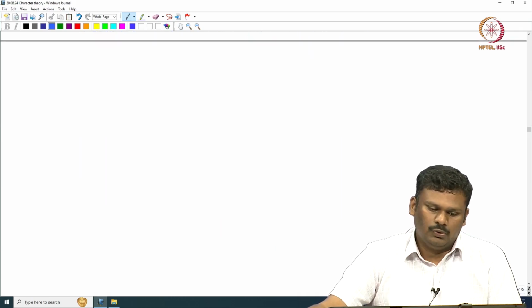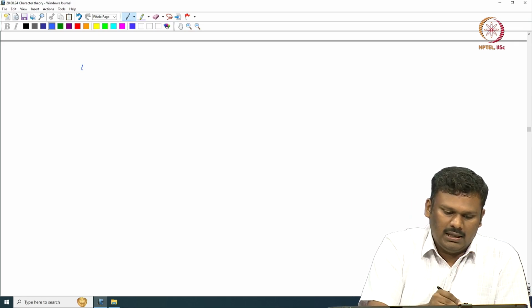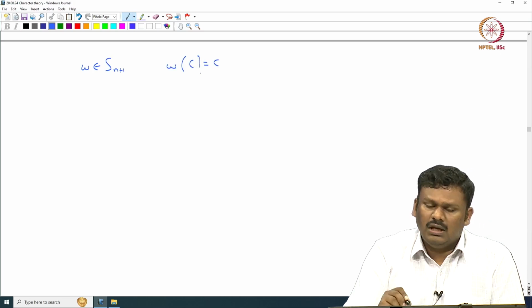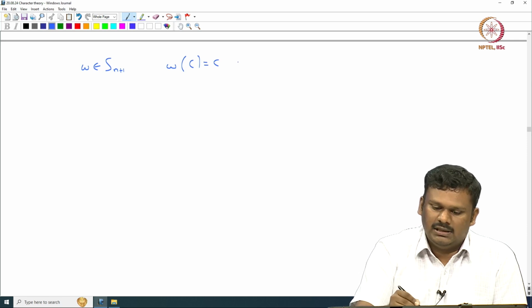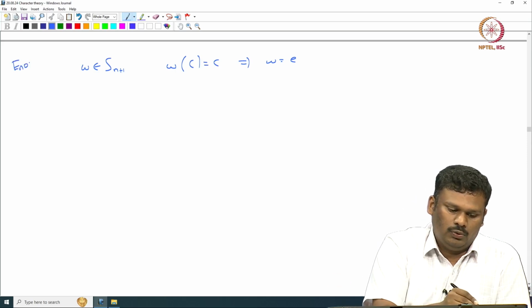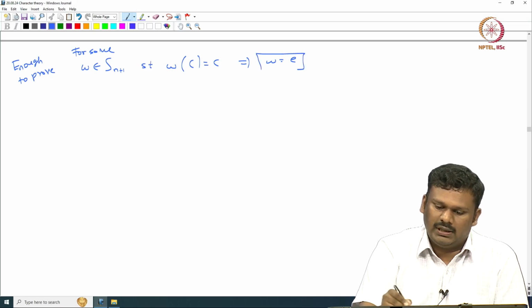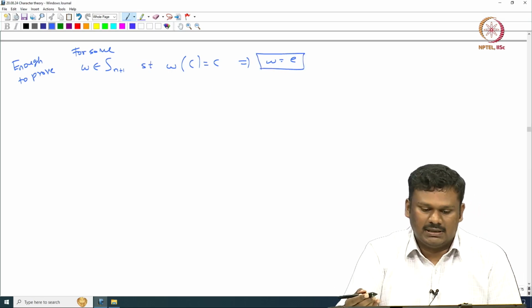Now, how do you prove the action is simple? It is simple because if you take W in S n plus 1 and W of C equals C, and if you prove W must be the identity, then we are done. So this is what we need to prove. It is enough to prove that for some W in the Weyl group such that W of C equals C, that implies W equals identity, and this is the definition of a simple action. Okay.